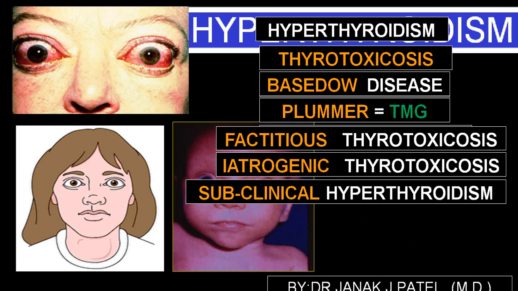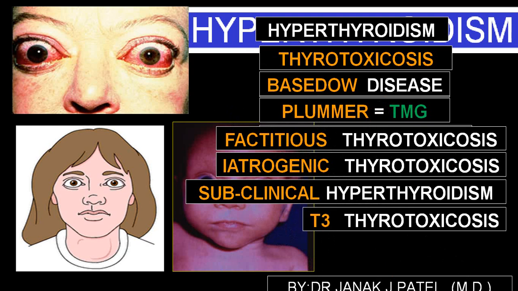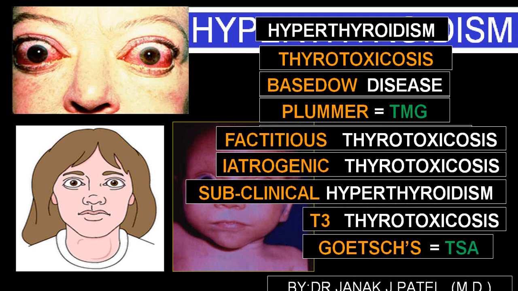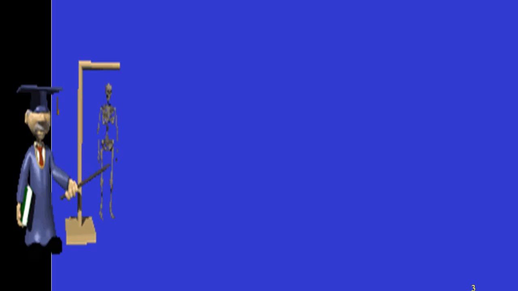There is another variety we call subclinical hyperthyroidism, which is usually asymptomatic. You can have only the T3 level elevated, and that produces what we call T3 thyrotoxicosis. There can be a solitary nodule, which we call toxic solitary nodule or toxic solitary adenoma, also called Goitis disease.